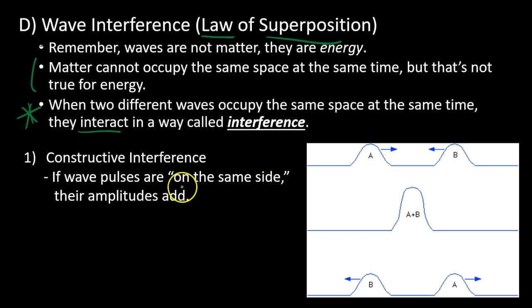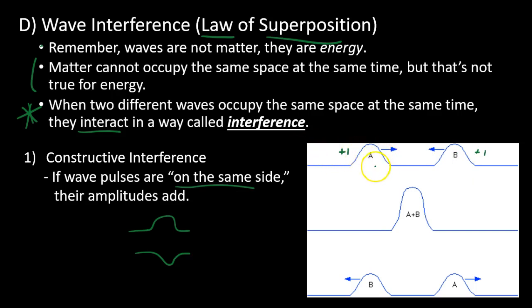Let's look at two wave pulses that are on the same side. So we have A and we have B. Their amplitudes are both up. Remember, you could have an amplitude up or you could have an amplitude that's down. But let's just look at the case where two amplitudes are on the same side. They're both upwards. I like to look at this as adding numbers. If they're both up, maybe you consider these little positive numbers, +1 and +1. I'm just making this up.